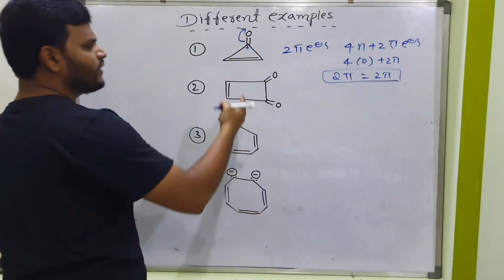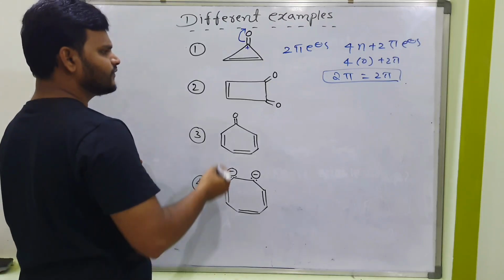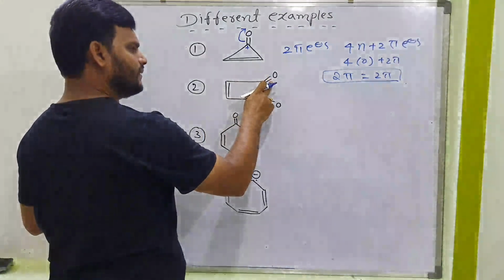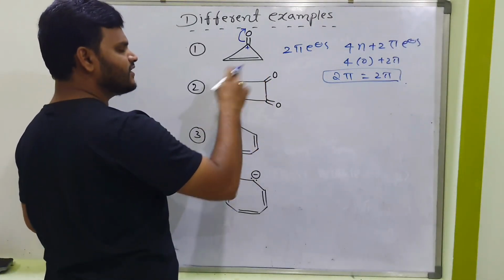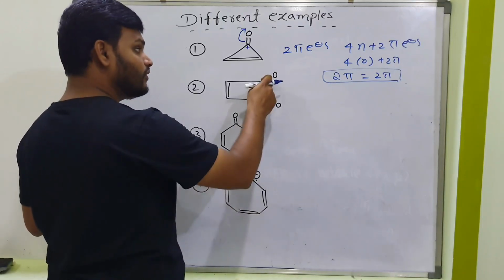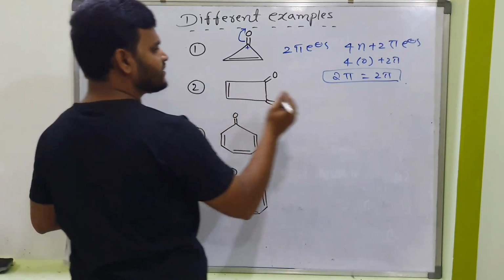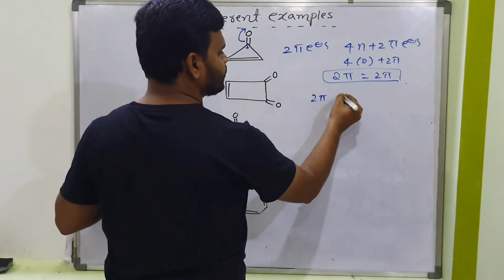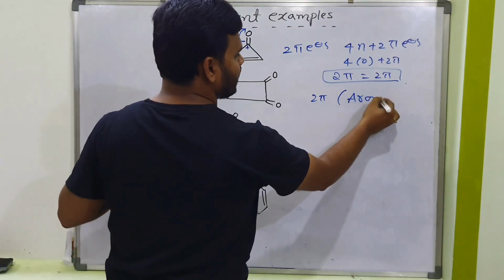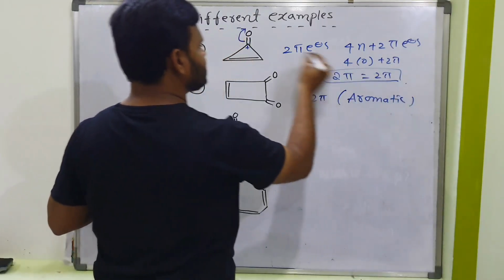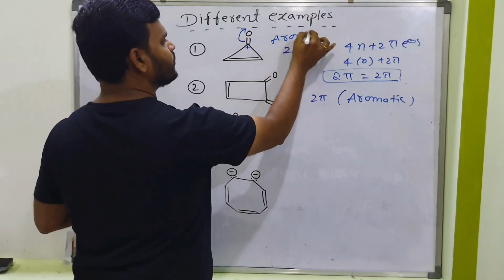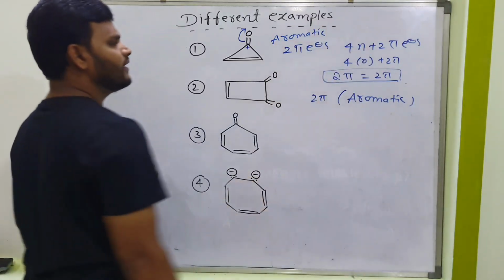Next, what about this one? Same logic. Double, single, double, single, double, single. Resonance is possible, but don't consider these double bonds, you have to consider this double bond only. Same logic, 2 pi, so this is also aromatic. Both are aromatic, both contain 2 pi electrons only.